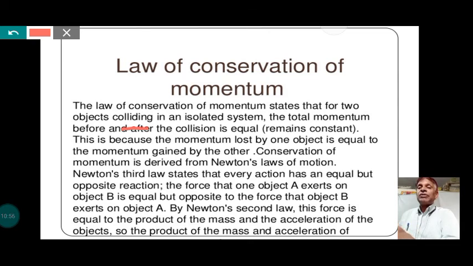Conservation of momentum is derived from Newton's laws of motion. Newton's third law states that every action has an equal and opposite reaction, that we discussed in the previous video.